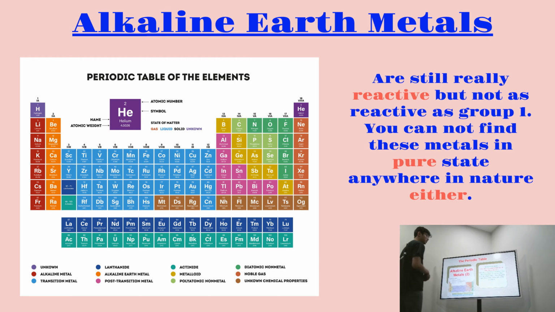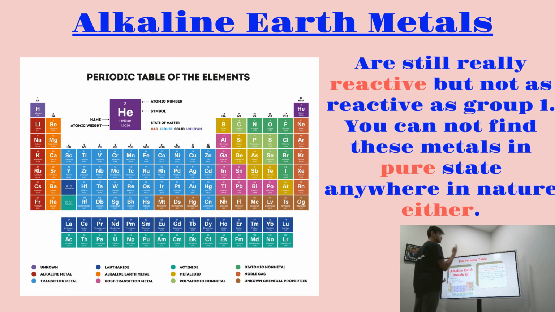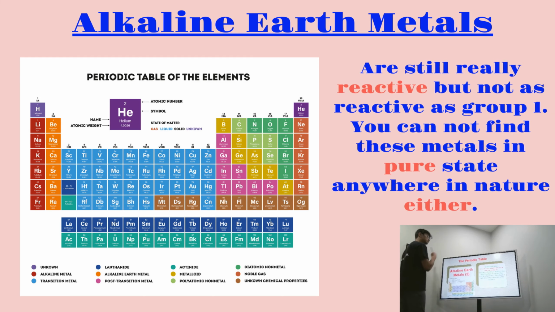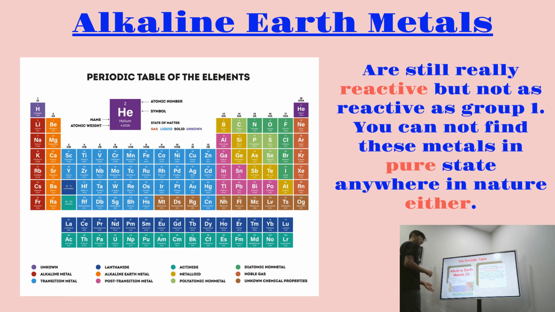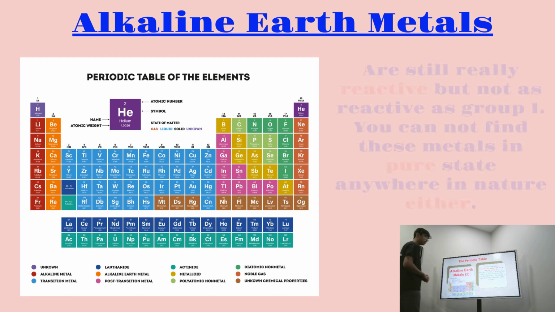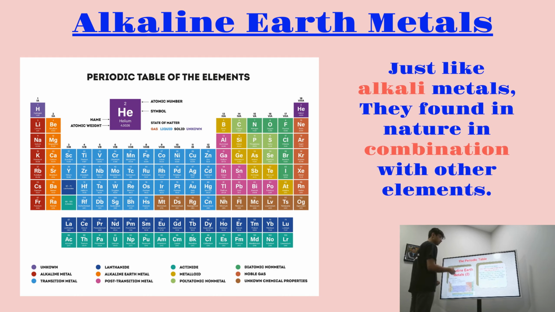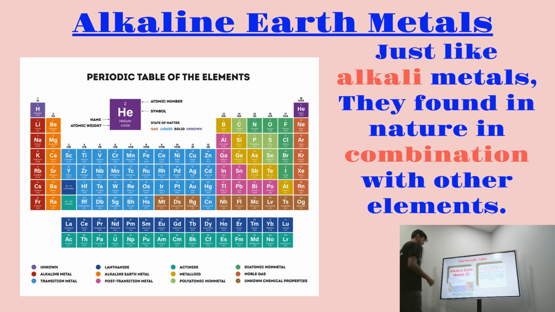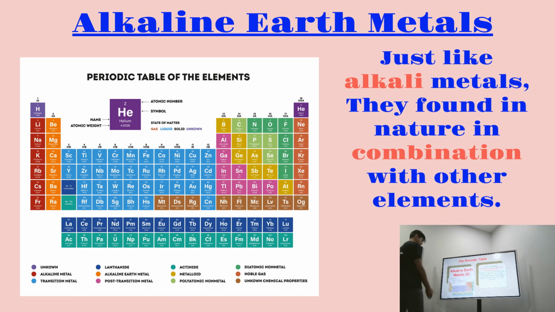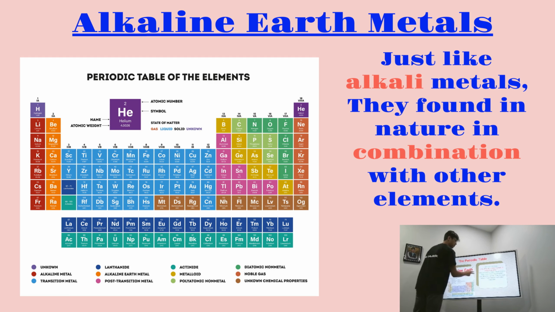Some properties of alkaline earth metals are that they are extremely reactive, but they're not as reactive as group 1. So the alkali metals are still more reactive than these alkaline earth metals. And you still won't be able to find these metals in pure state anywhere in nature either. Just like alkali metals, they are only found in nature in combination with other elements. So alkaline earth metals are the second group, and that's basically some of their properties.